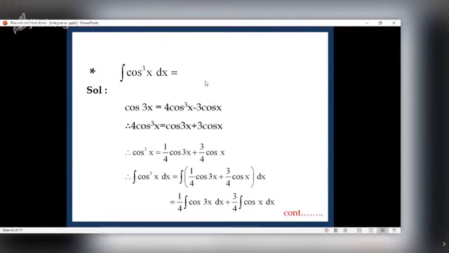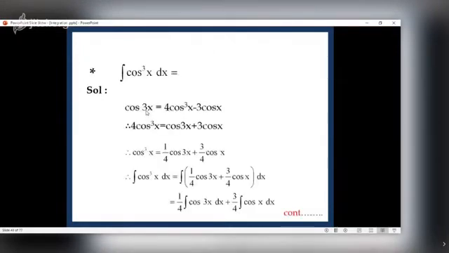What is the integral of cos cube? Again, you have to put this in integrable form. In case of derivative, we write cos cube as cube of cos x. We put cos x equal to u. Derivative of u cube is 3u square. So 3 cos square into derivative of cos, which is minus sine. But in integration, we have to use a different technique. I am writing this function in integrable form. What is cos 3x? 4 cos cube x minus 3 cos x.